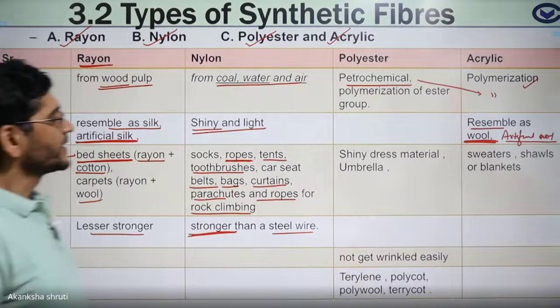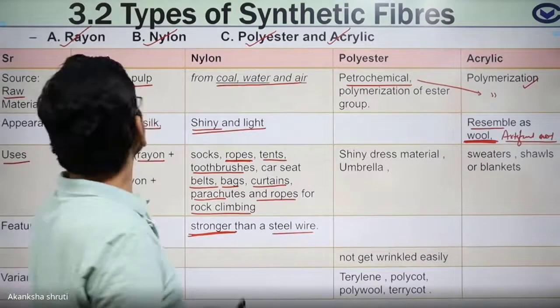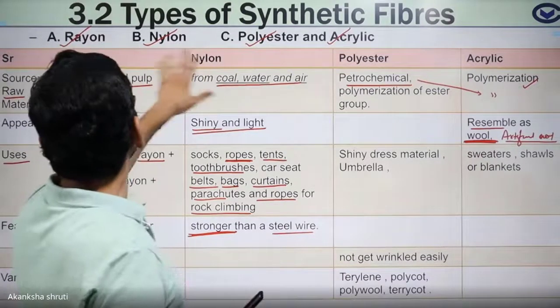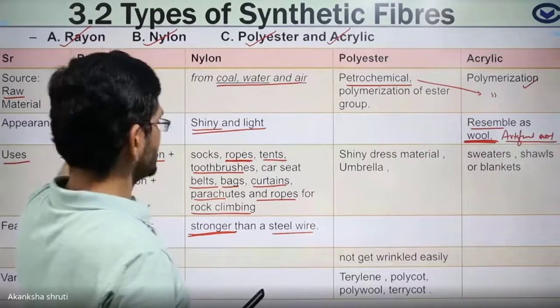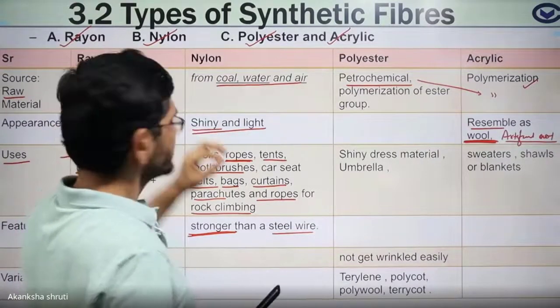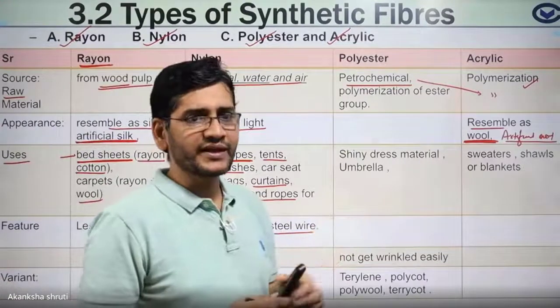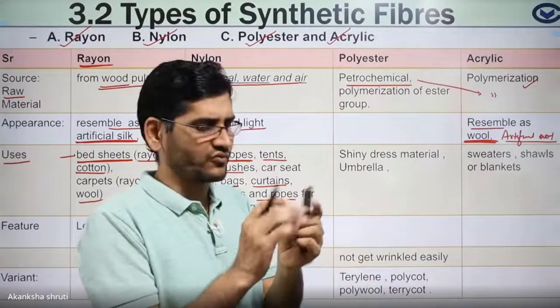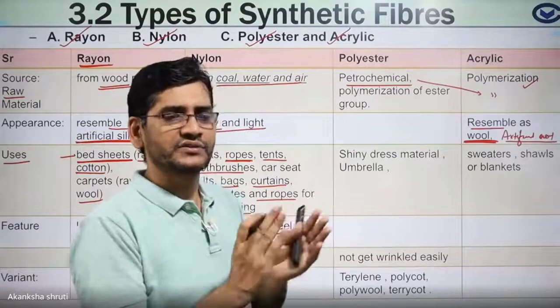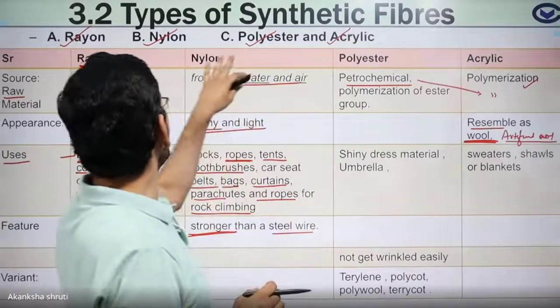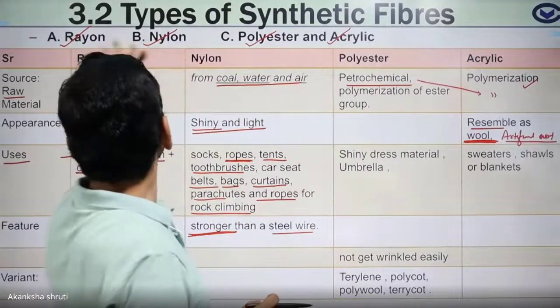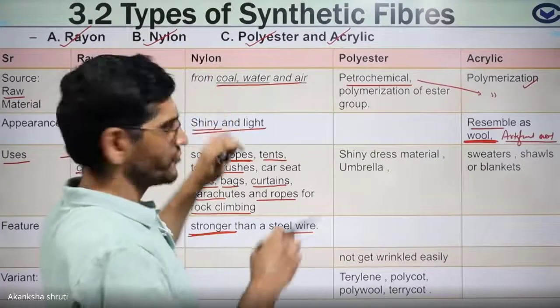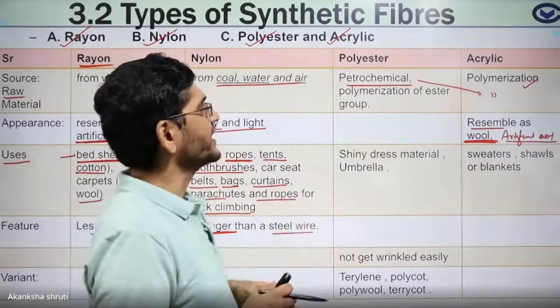Students, the other feature: in this nylon and this rayon, some wrinkles are formed. Wrinkles means small threads appear to come out while they are rubbed. So wrinkles are formed if they are used where they are rubbed again and again.